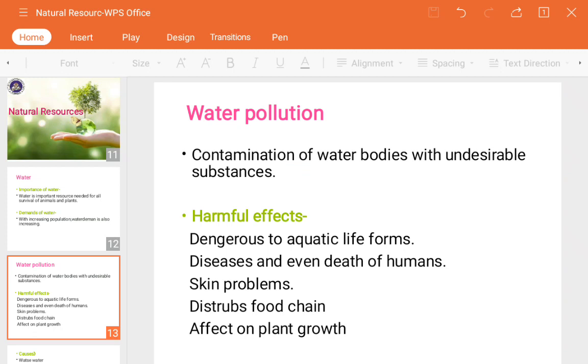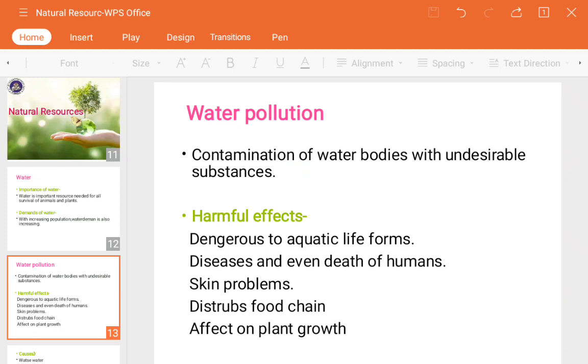Instead of throwing the medicines or any other fertilizers, chemicals inside the water, is it, we should dig inside the soil, and in that we can keep them and cover the soil. So it is a good way of disposing the chemicals instead of throwing them inside the water or anywhere else in the water bodies.